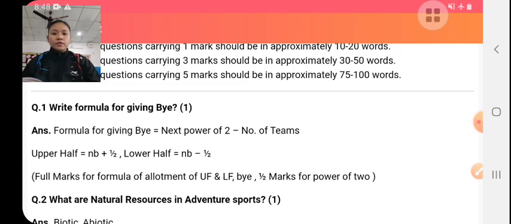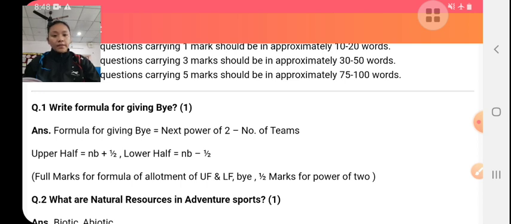Our first question is: write the formula for giving byes. A bye is a sort of privilege given to a team to play directly in the second round without playing the first round. The team which gets a bye will directly play in the second round without playing the first round.